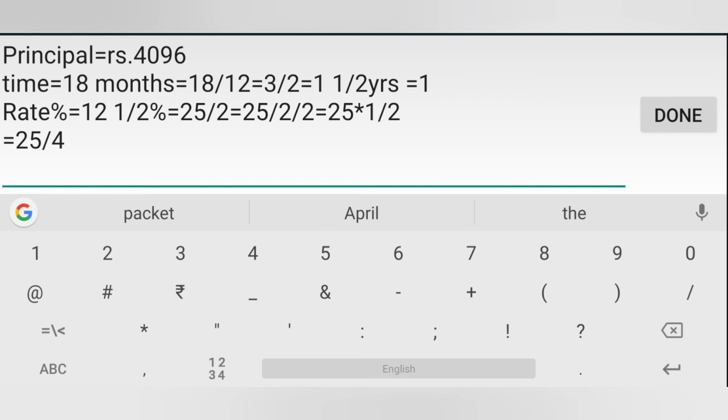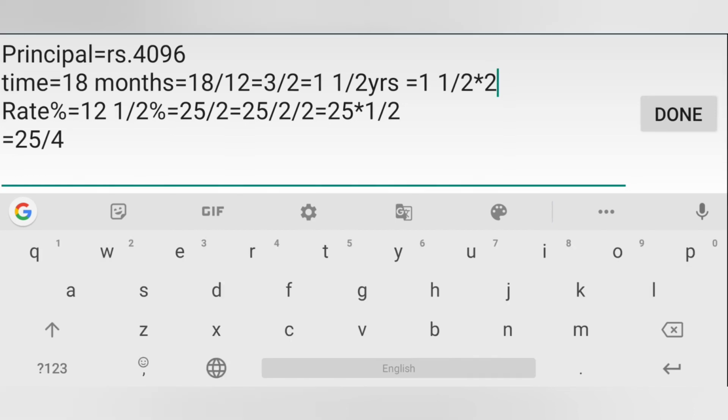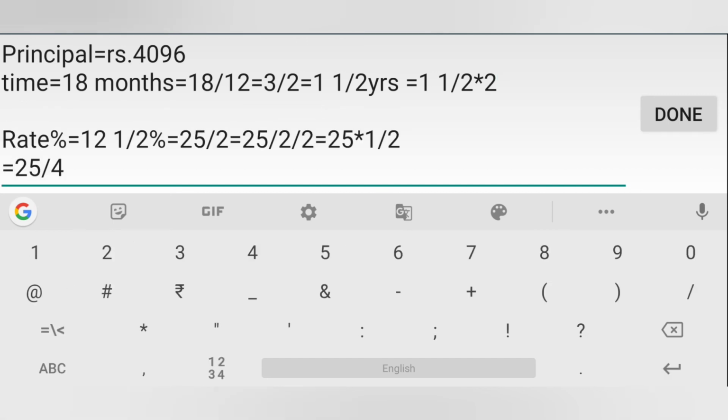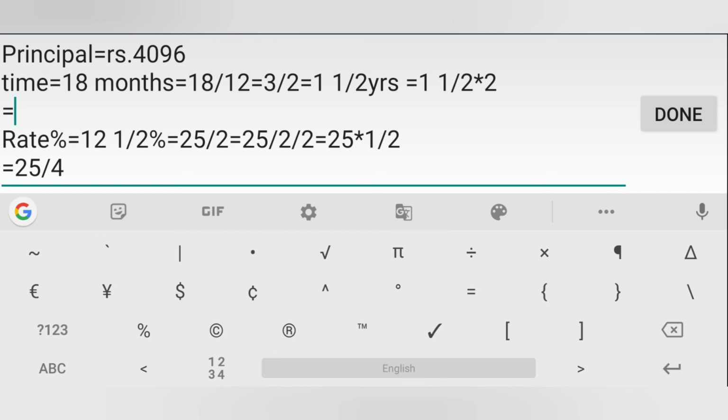As it is given in the question that interest is being compounded half yearly, we have to multiply the time by 2. So the time is 3/2. We can also say it 1 1/2. So after multiplying it by 2 we get 3 years.